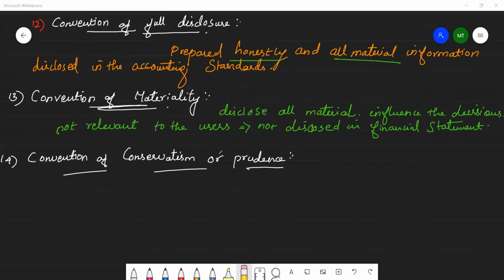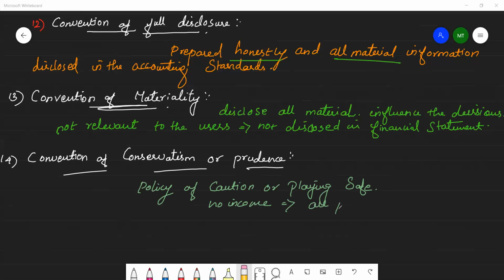It is a policy of caution, or playing safe. While recording business transactions, one has to anticipate no income, but provide for all possible losses. Okay, there may be no income, but there can be many possible losses.